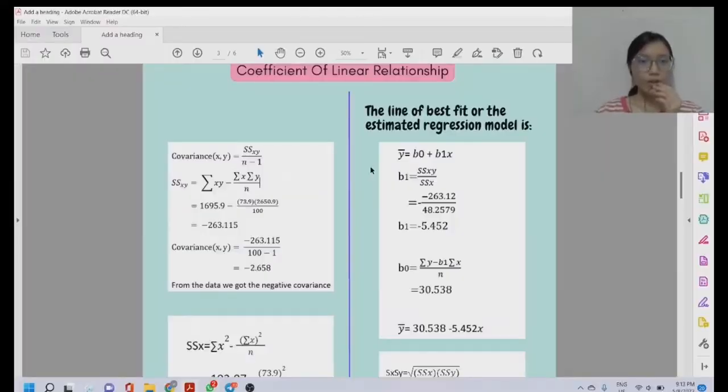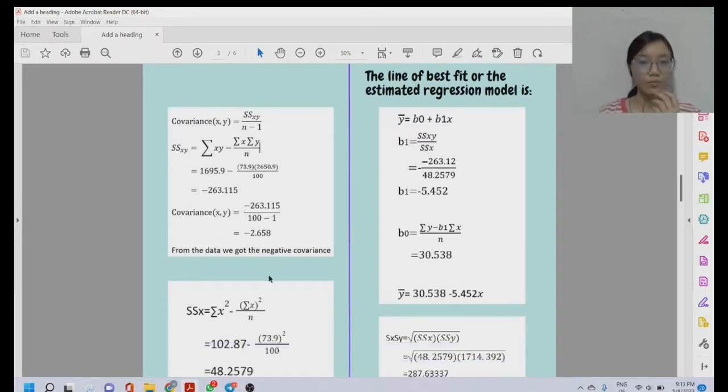To find the covariance, we need to find the sum of squares of xy first. To find it, we use the formula of linear regression, which is the summation of x times y minus the sum of x times the sum of y, divided by n. Then we divide the result, SSXY, by n, which is 100, minus 1, and get negative 2.658. The negative covariance means that when one variable is high, the other tends to be low.